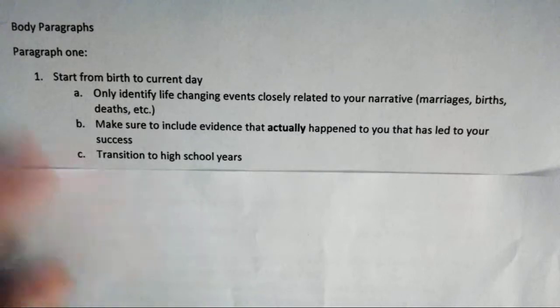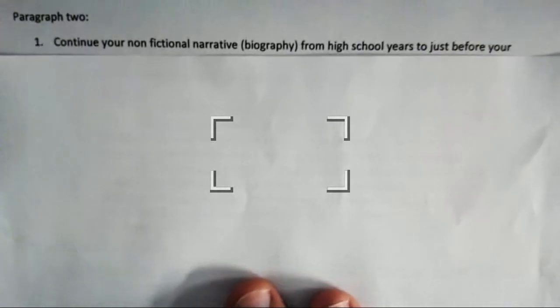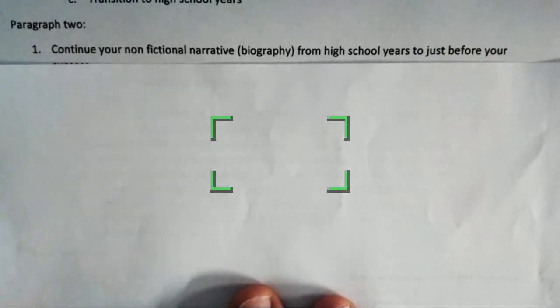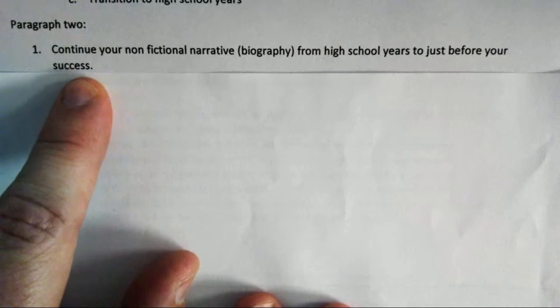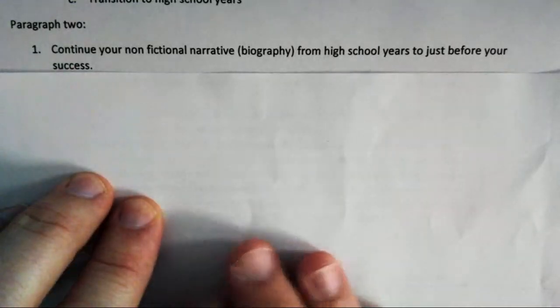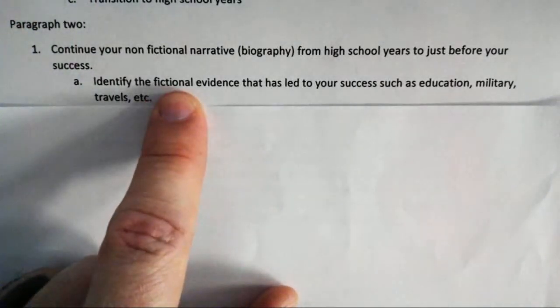Okay, moving on, paragraph 2. Continue your non-fictional narrative biography from high school years to just before your success. That's important: just before your success, whatever has made you successful. So that's going to include identifying the fictional.